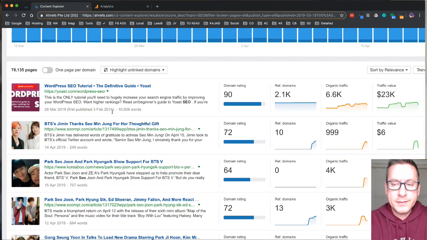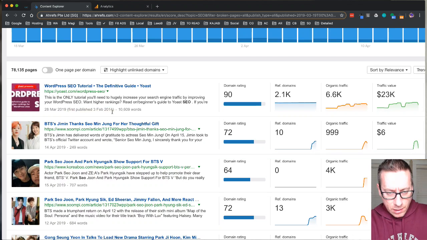This is a very common trend right now with a lot of websites and pages: I've noticed that a lot of pages and websites are republishing old content and then changing the date around it.